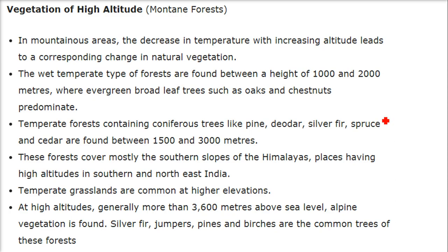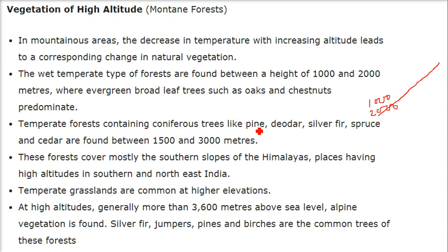Now, vegetation of high altitude. What happens when you go up? In mountainous areas, there is a decrease in temperature with increasing altitude. Whenever you go up, the temperature decreases. This leads to a corresponding change in natural vegetation. The wet temperate types of forests are found between 1000 to 2000 meters, where evergreen broadleaf trees like oaks and chestnuts predominate.